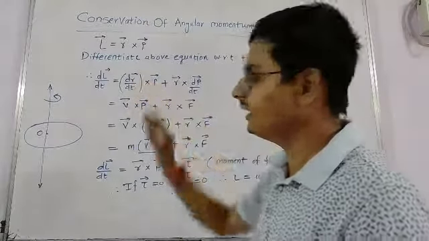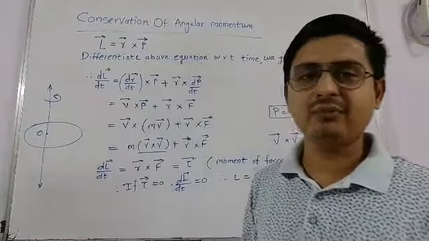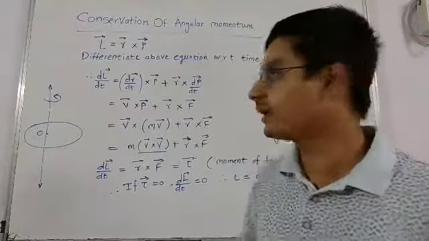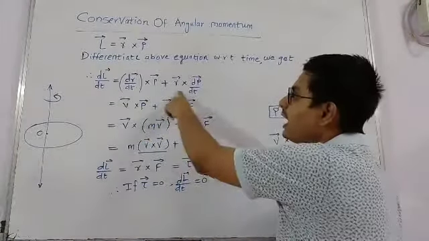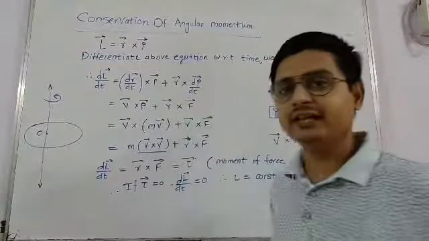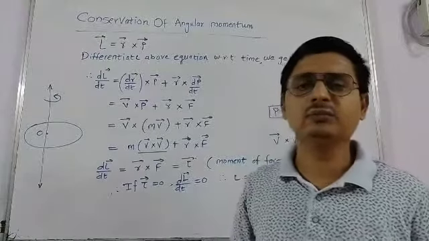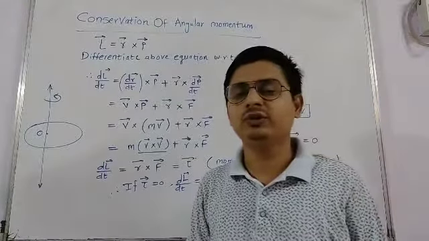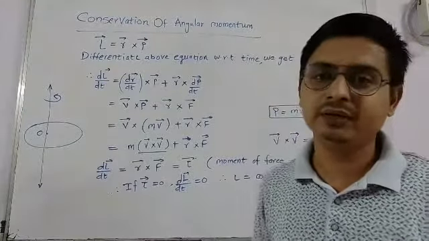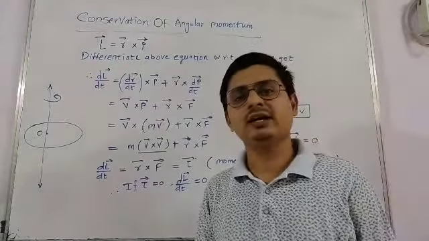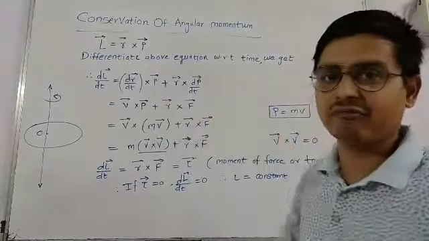Here dr upon dt, where r is a position vector, so the rate of change of position with respect to time is nothing but the velocity. So you get v bar into p bar, and here you get r bar into dp bar upon dt, where p is linear momentum. According to Newton's second law of motion, the rate of change of linear momentum with respect to time is called force. So here dp bar upon dt is equal to f bar.